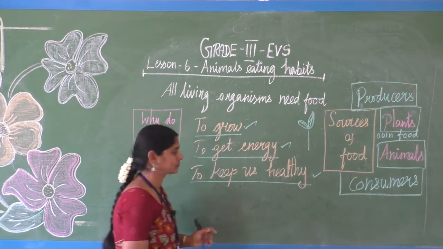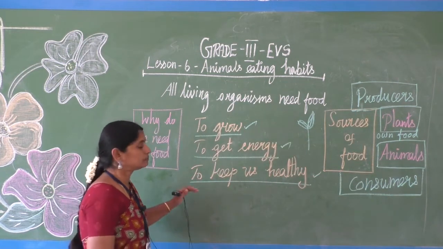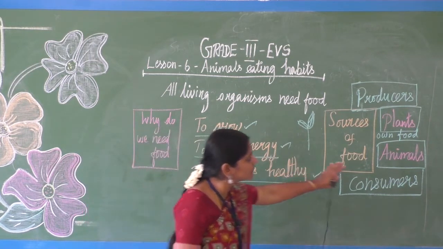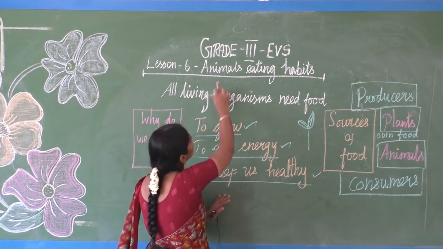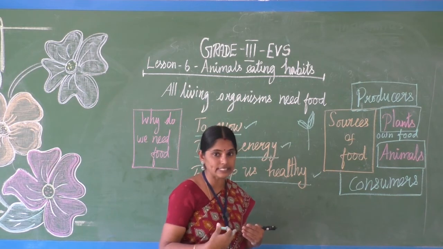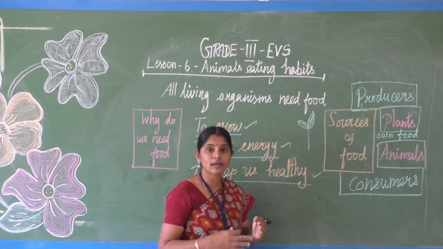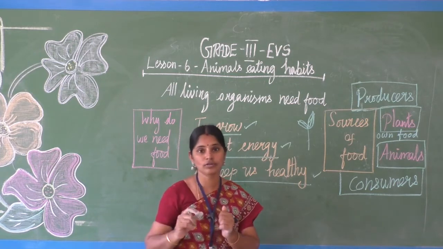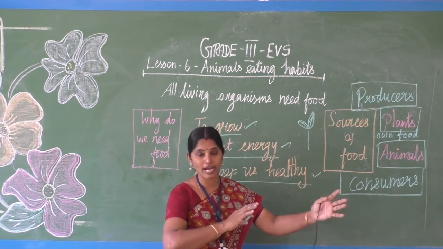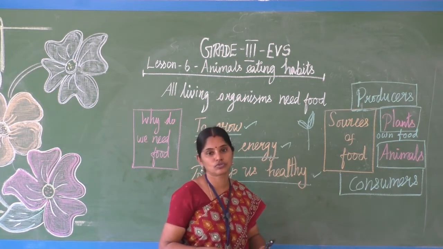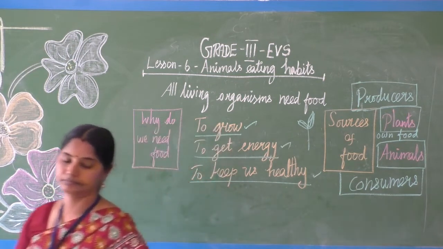Okay, plants are producers, animals are consumers. Here, different animals take their food in different ways. Different animals have different eating habits, isn't it? Some animals eat plants alone, some animals eat flesh alone, some animals take both plant food and animal food. So like that we are going to see in further detail.